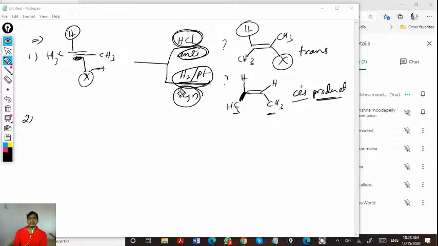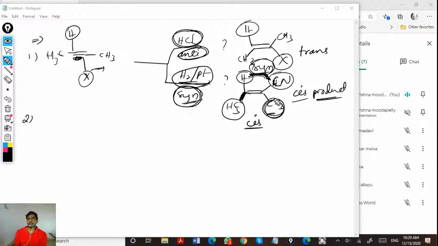Addition nature we call syn. When two groups are the same, then we consider them as cis. Let's say here I am taking two groups which are different, but their positional relationship is said to be syn. Syn means same side.